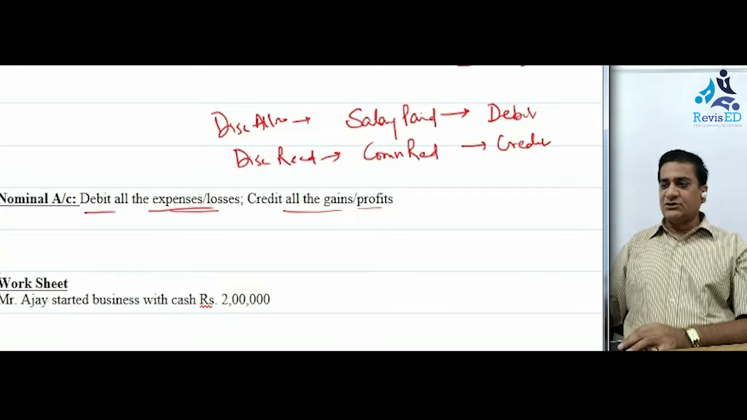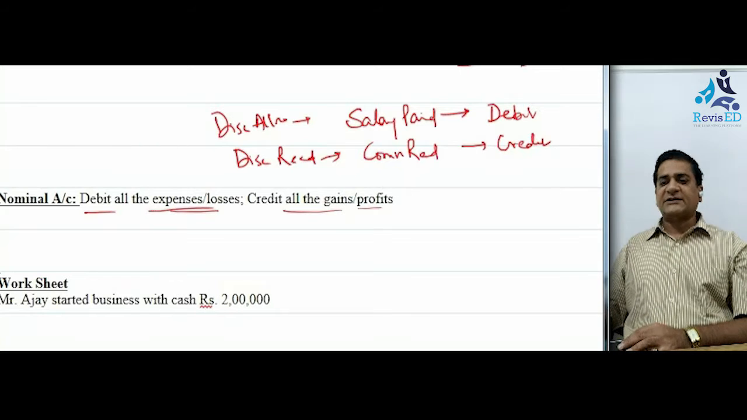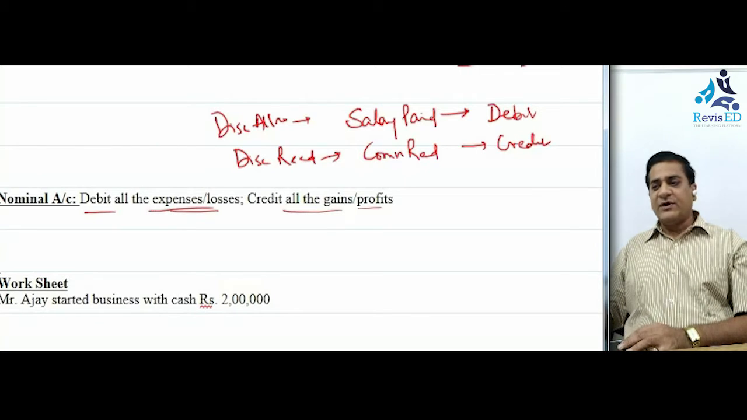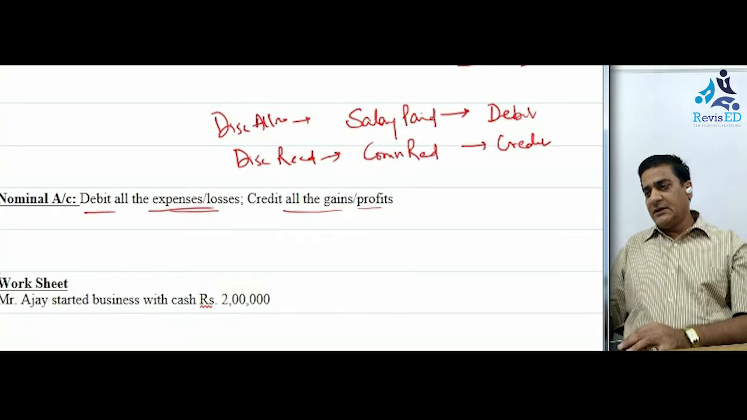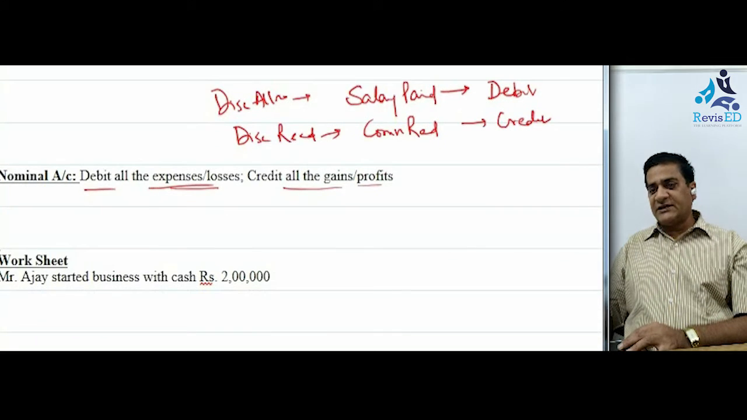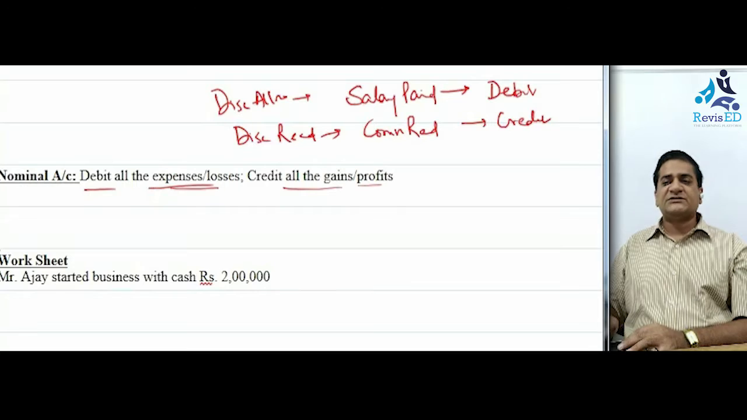Now based upon these rules, let's take 4 or 5 transactions and let's see whether the concept of debit or credit is clear for us or not. So here are a few transactions. Let's look at these transactions one by one. The first transaction says Mr. Ajay started business with cash rupees 2 lakh.